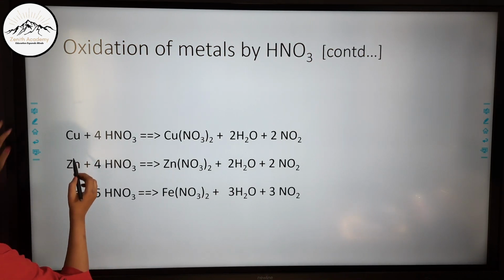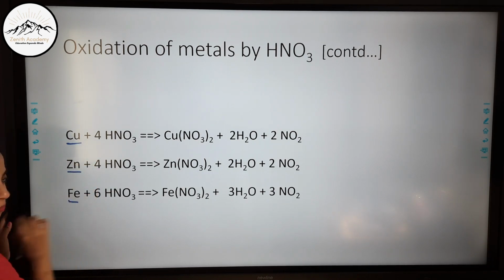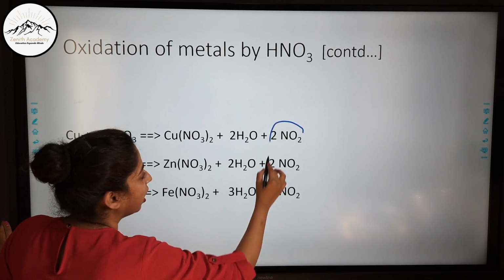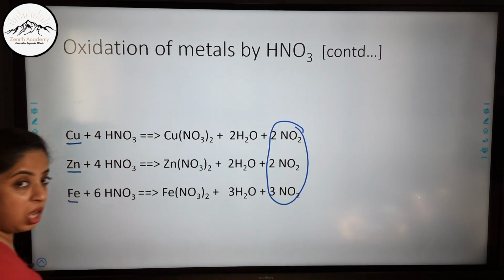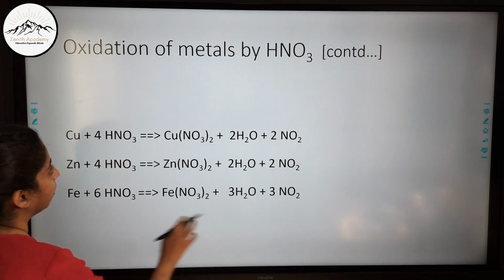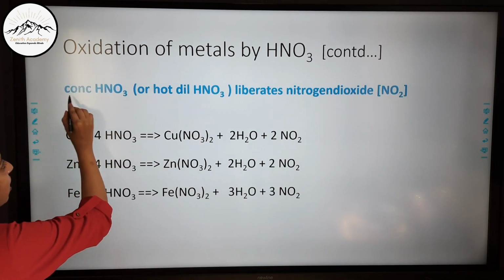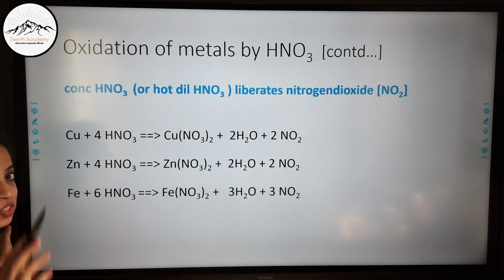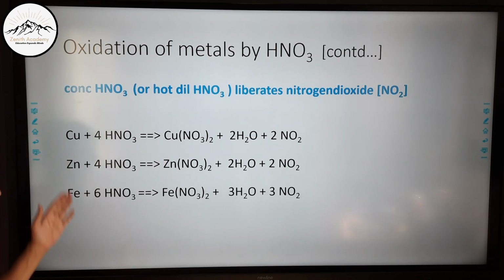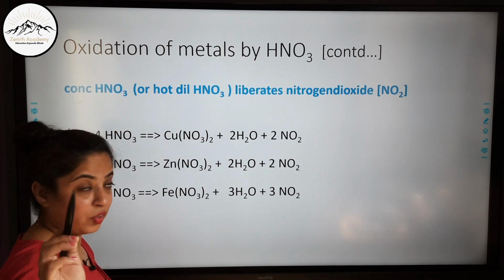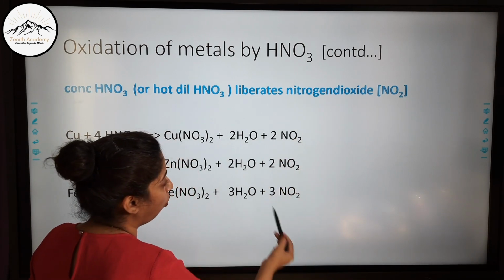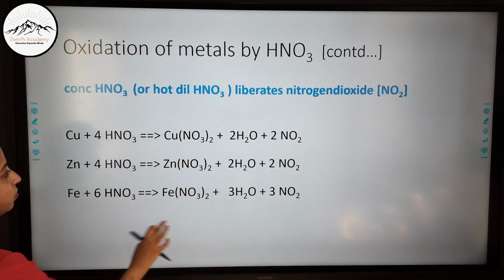Now you can see these metals are the same that we did in the previous slide, but here we are getting NO2 and not NO. Now why is it so? Because we have taken concentrated nitric acid. So the action of dilute nitric acid and concentrated nitric acid will be different on these metals. The dilute nitric acid gave us NO, nitric oxide. Here it is giving nitrogen dioxide, NO2.